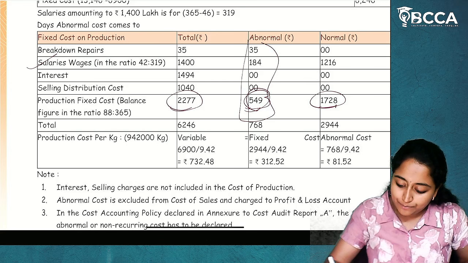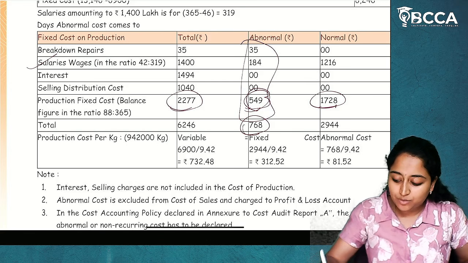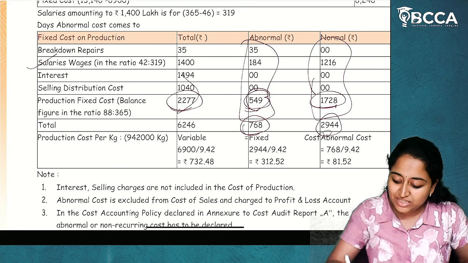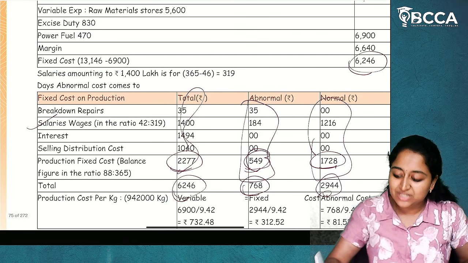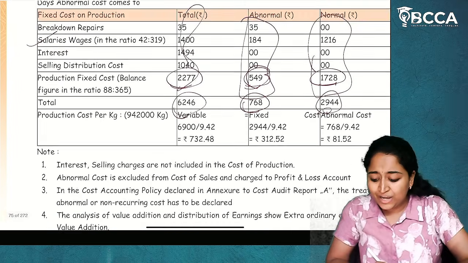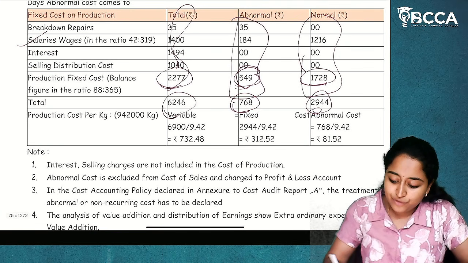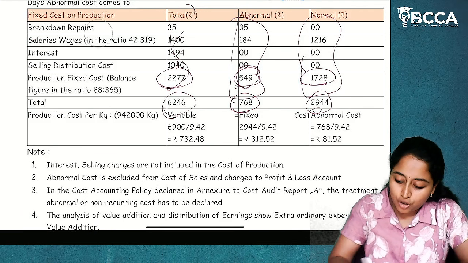Now, what is the total abnormal cost? 768. What is the total normal cost? This. What is the total cost? 6246, which is our fixed cost. I hope it is clear to you. So, this is how you will calculate the abnormal cost.